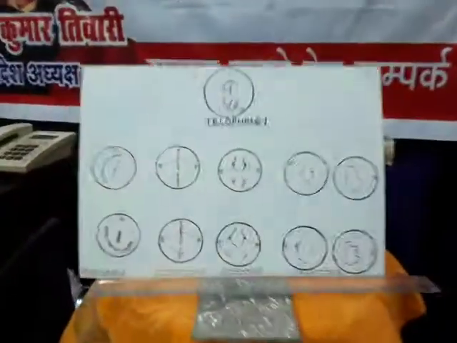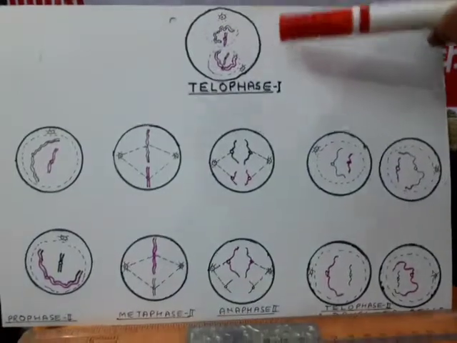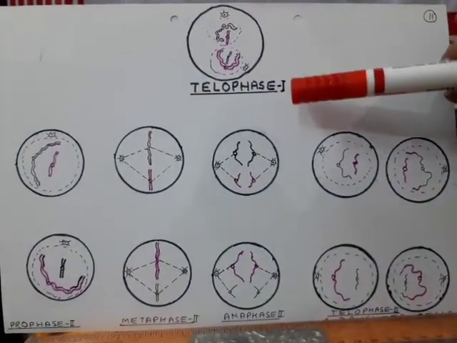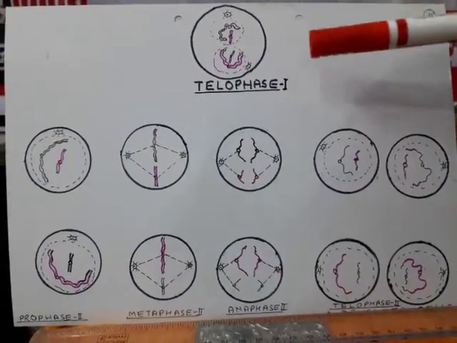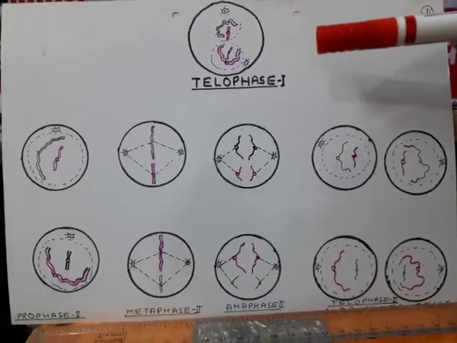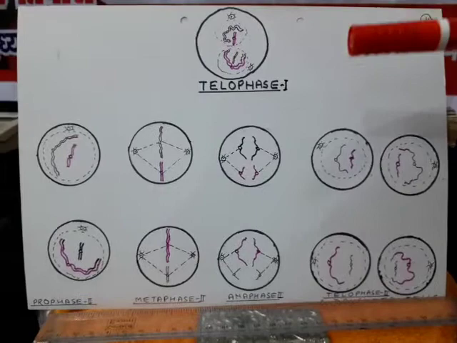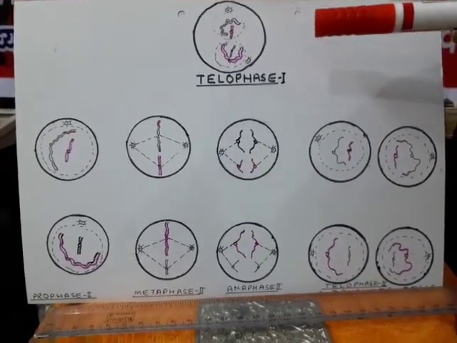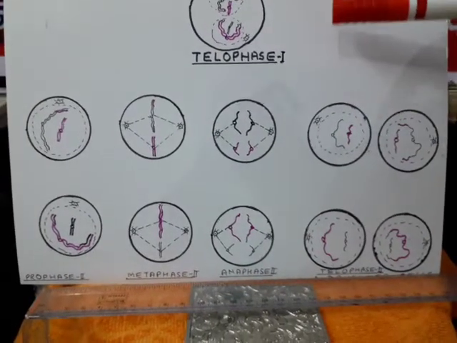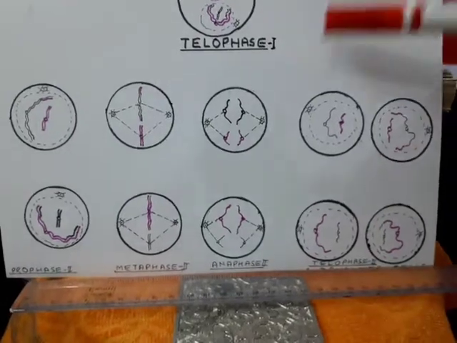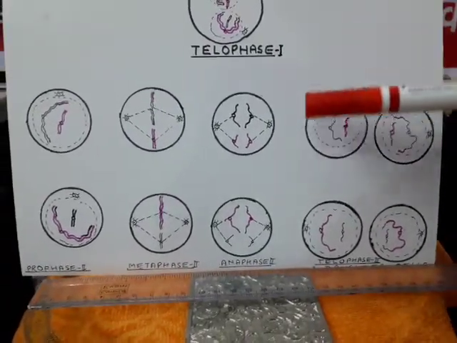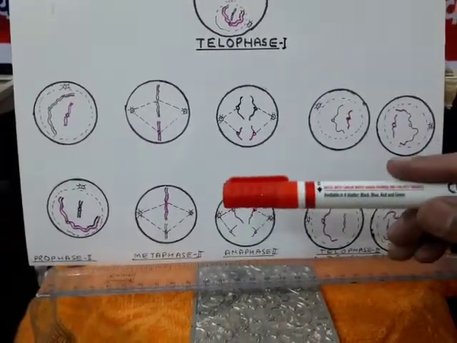So here you can see telophase, in which 2 daughter nuclei have been formed, each having only 2 chromatids, 2 chromosomes. Earlier the chromosome number was 4, here the chromosome number has been reduced to half. And now, just after this first meiotic division, the second meiotic division starts.